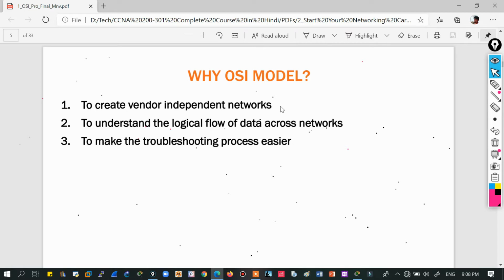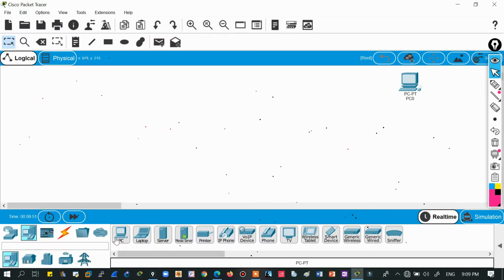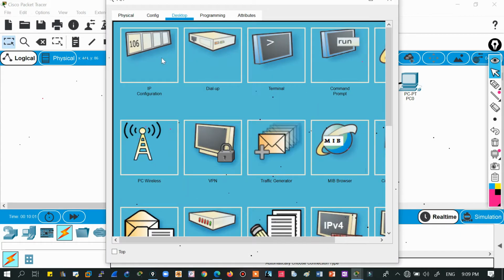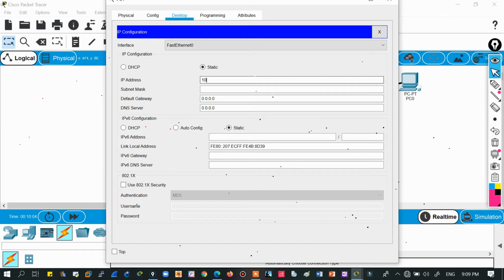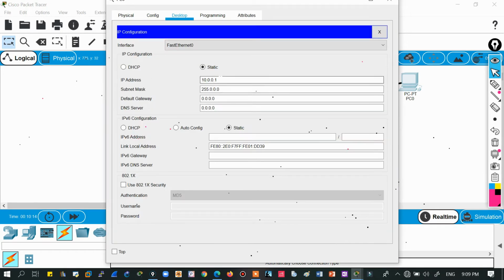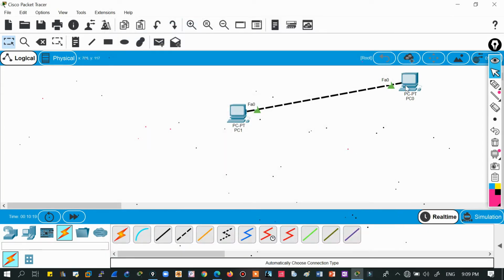First, then there are some other parts, like how to understand the logical flow of data across the network. Let me give you one more example. Suppose there is this PC connected to some other PC, and there is some address on them. So let me assign some IP on them like 10.0.0.1, and I'll copy it once with Control C, and that will be Control V. So it should be 10.0.0.2, right? So we have an IP on both of the devices.